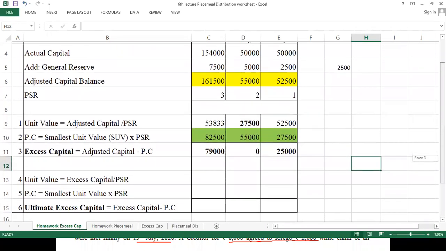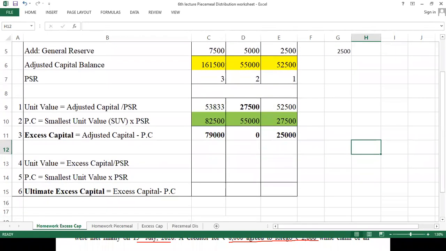So again we are going to repeat the step. Once again we will calculate unit value, and the formula this time will be slightly changed. Excess capital divided by individual PSR. So 79,000 divided by 3 comes to 26,333. For Tungsten it will be 0, and here it will be 25,000.